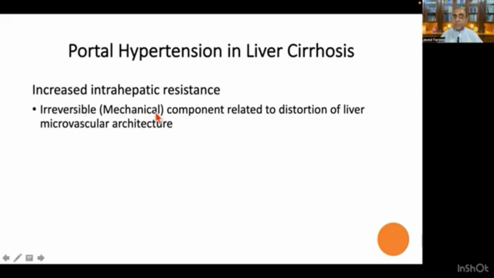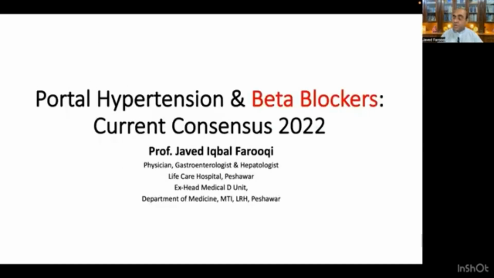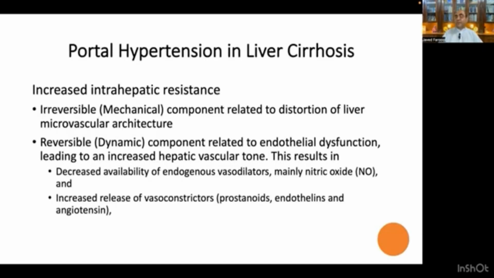One is the irreversible or mechanical component, which is related to distortion of the liver microvascular architecture, and second is the reversible dynamic component, which is related to endothelial dysfunction leading to an increased hepatic vascular tone, and this results in decreased availability of endogenous vasodilators, mainly nitric oxide, and increased release of vasoconstrictors, that is the prostanoids, endothelins, and angiotensin.